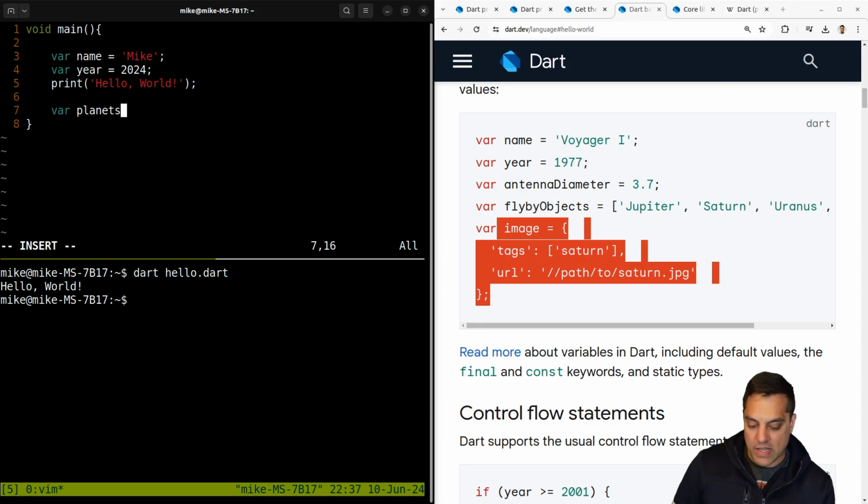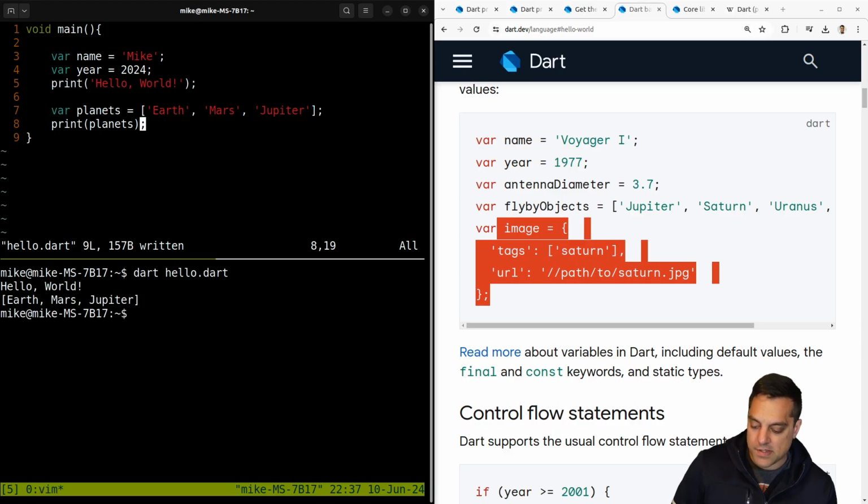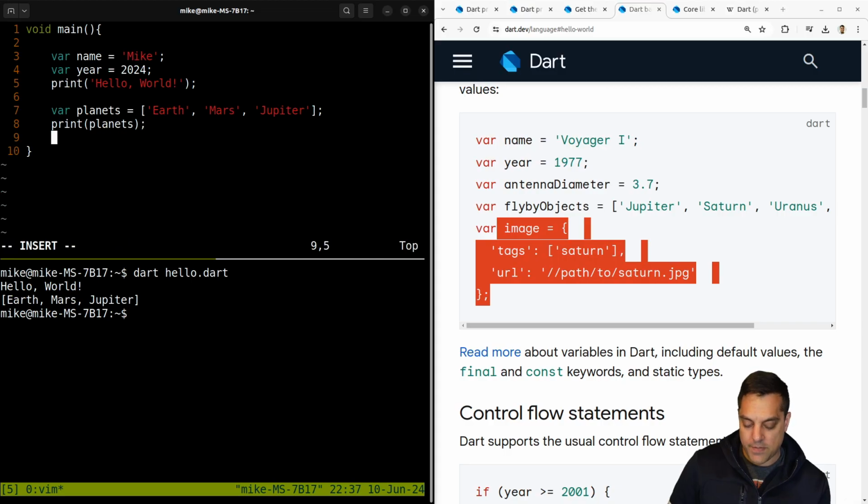Let's see. Planets. Again, I'm just going to switch things up here just a little bit. Earth, Mars, Jupiter. Okay, there's a few that kind of come in order here. What if I just do print planets? Will it print out the list there? It does. Nice. Or actually, sorry, we don't know if this is a list or a dynamic array or what this structure is, so we'll find out soon here. But let's get a few of these here. Image.